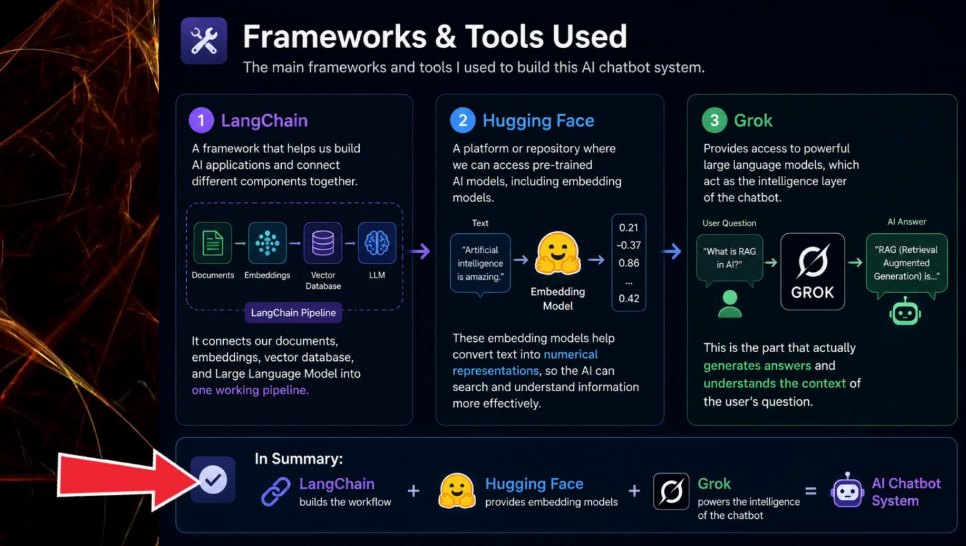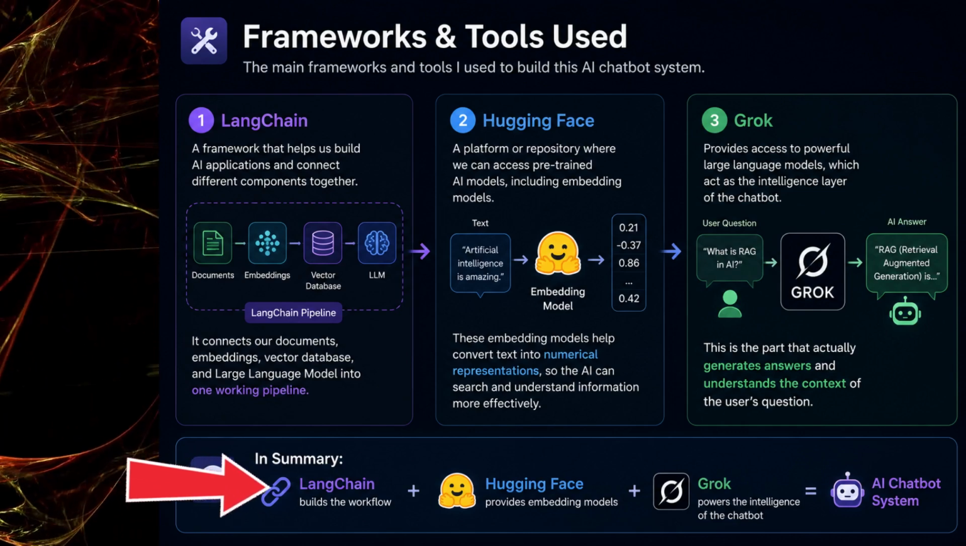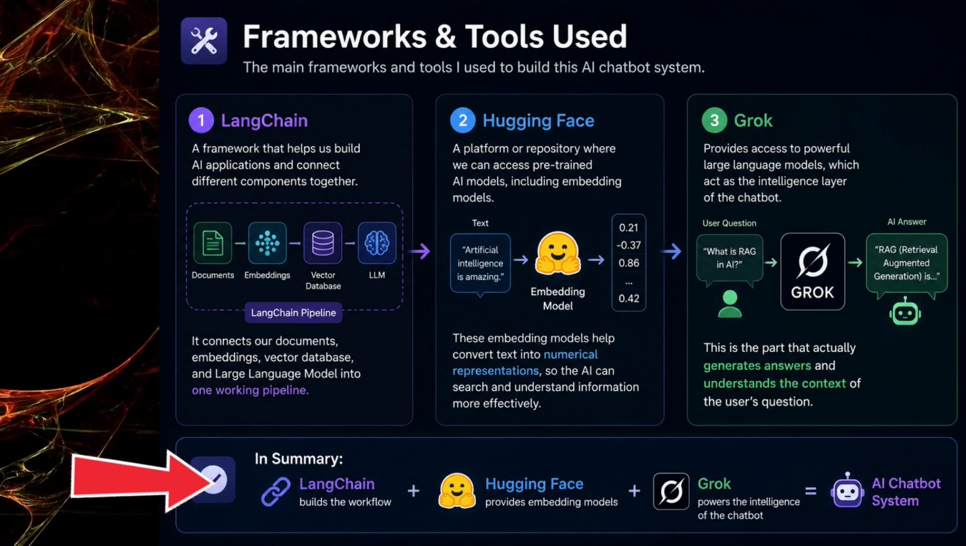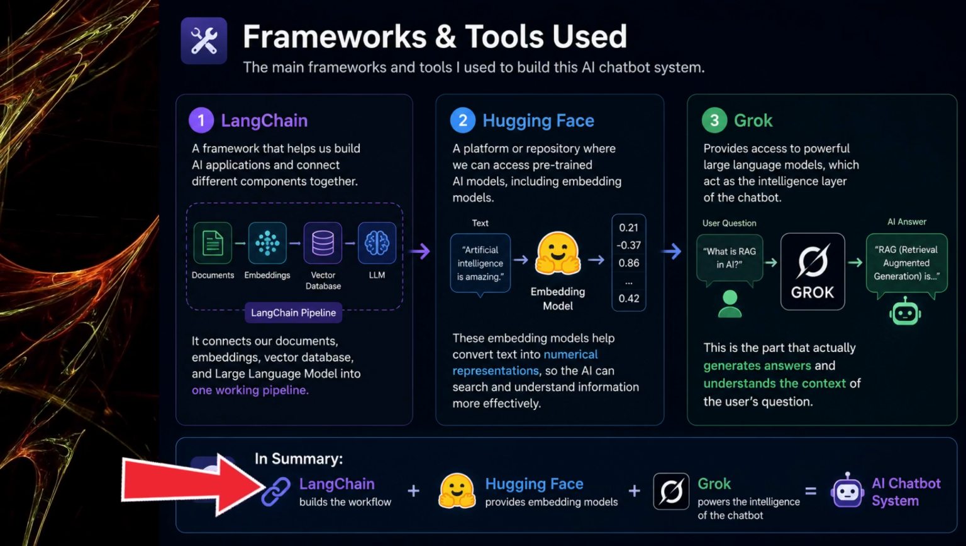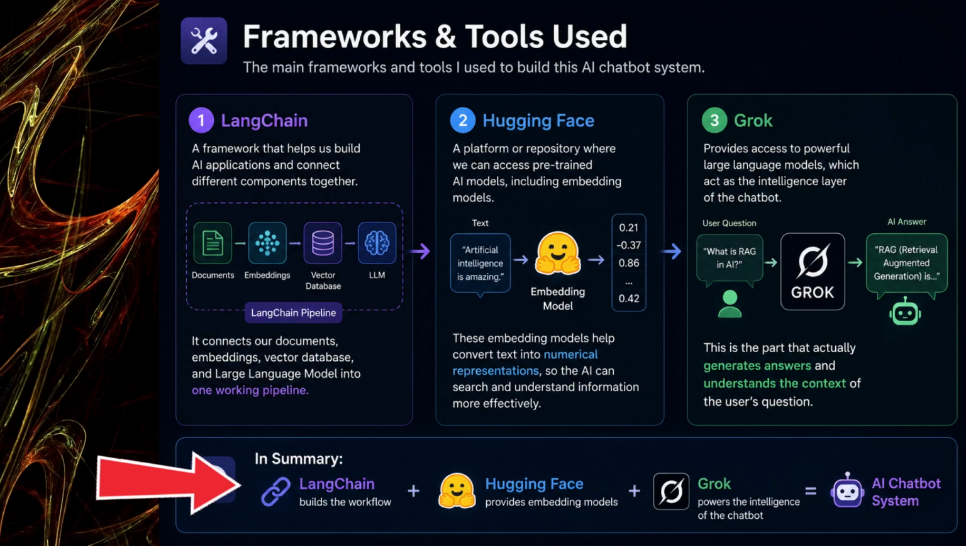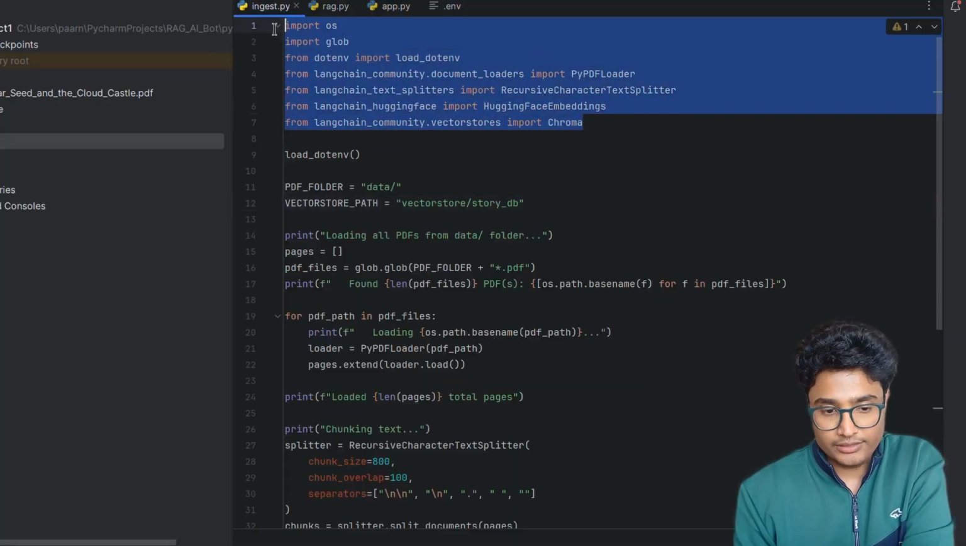So to summarize, LangChain helps us build the workflow, Hugging Face provides embedding models, and Groq powers the intelligence of the chatbot. So using Groq, you can use very powerful LLMs which will not run on your local machine but on Groq's cloud platform. So you can see that I have imported the related packages.